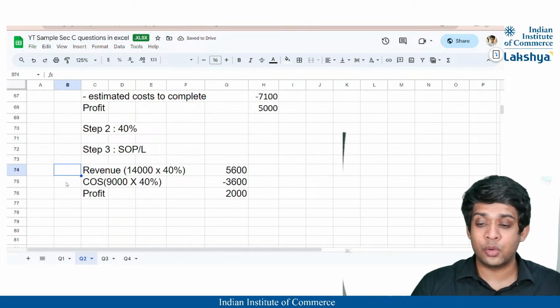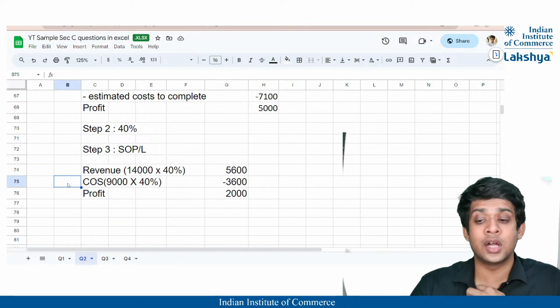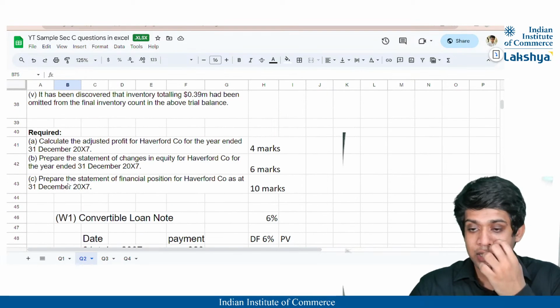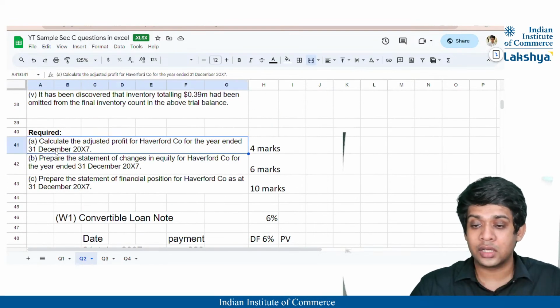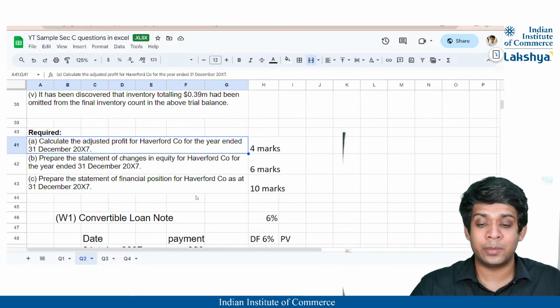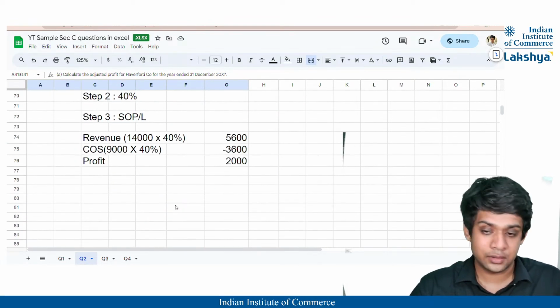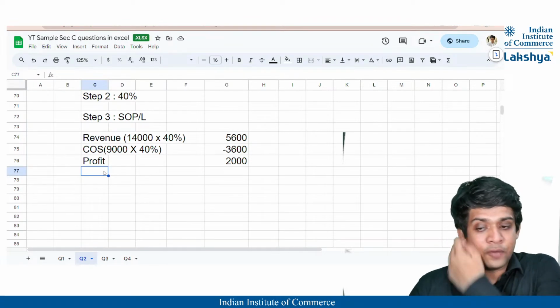Always remember this revenue and cost of sales will be adjusted in the adjusted profit calculation that we are supposed to do, because in the question they've asked us to calculate the adjusted profit, right? So this will be adjusted in that profit. Don't forget that. Okay, so we have calculated our profit also.